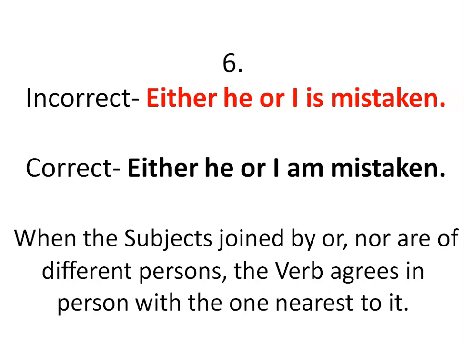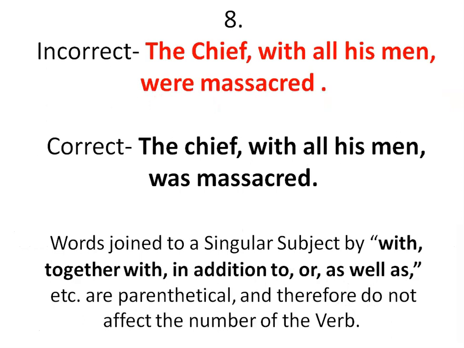That's why we have to change the verb to am. Here we can find the agreement, I am. So that's why the answer would be either he or I am mistaken. Or we can rephrase the sentence like either I or he is mistaken. Let's move on to the next slide.